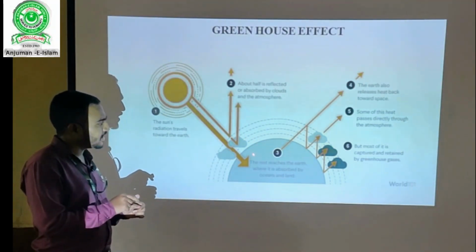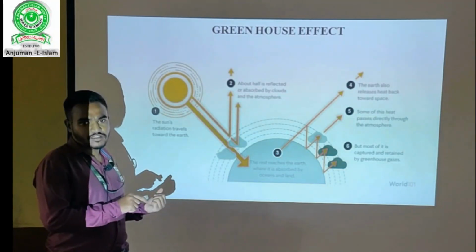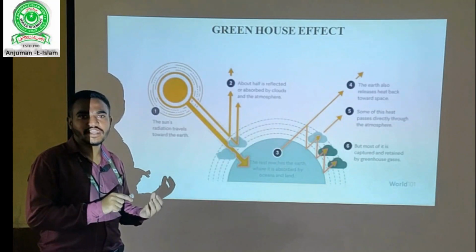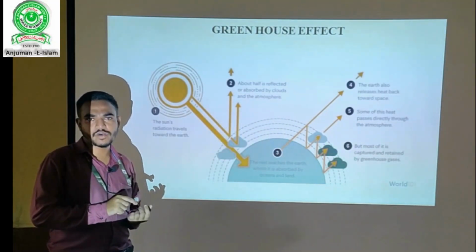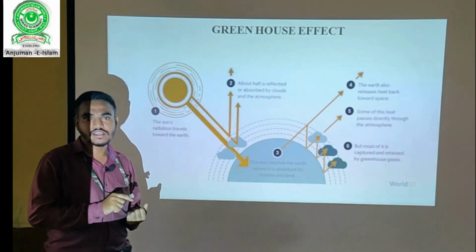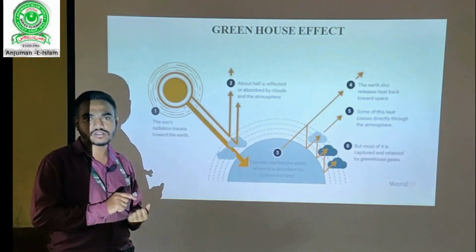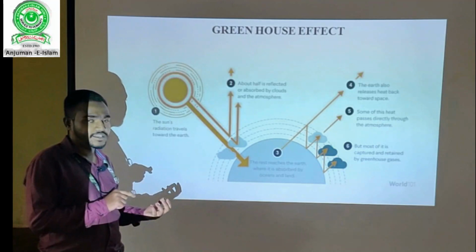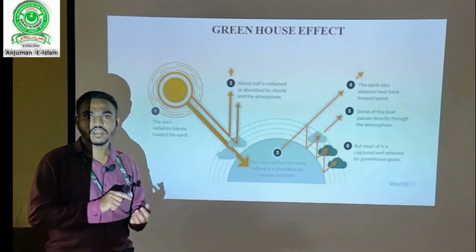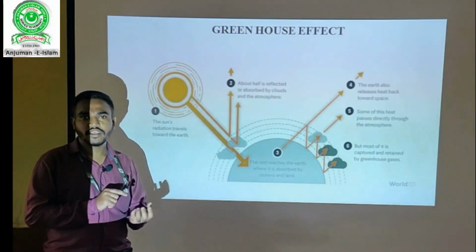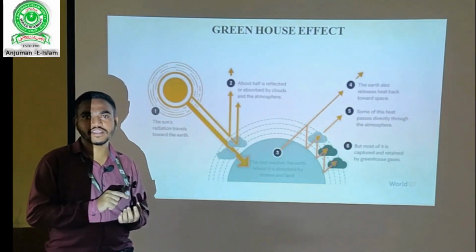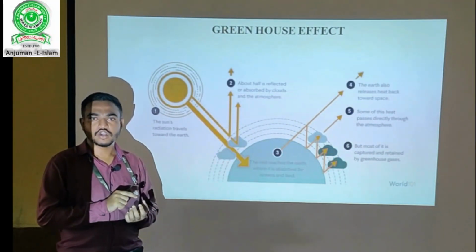This creates the warming of the earth. The gradual increase in temperature is nothing but the greenhouse effect. These are caused by greenhouse gases such as chlorofluorocarbons, carbon dioxide, sulfur oxide, etc. Now, the gradual increase in temperature is nothing but our global warming. Every year we observe an increase in temperature of 4 to 6 degrees Celsius, that is global warming.